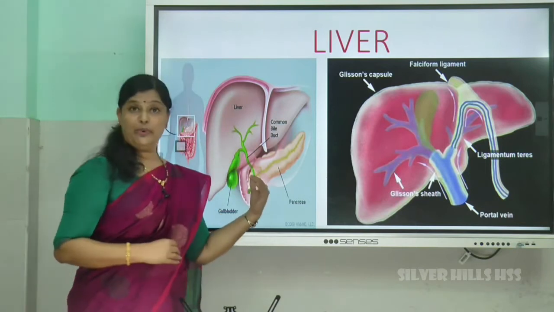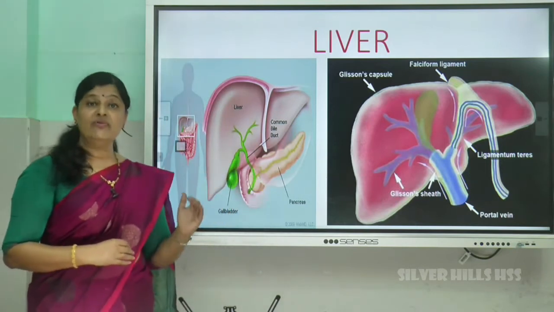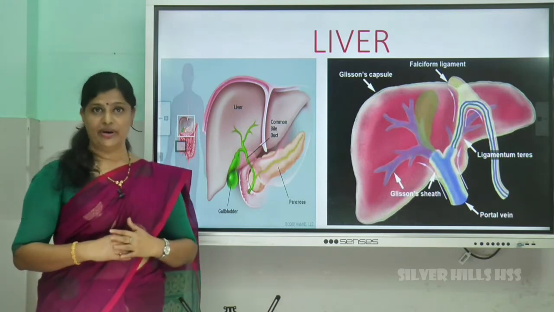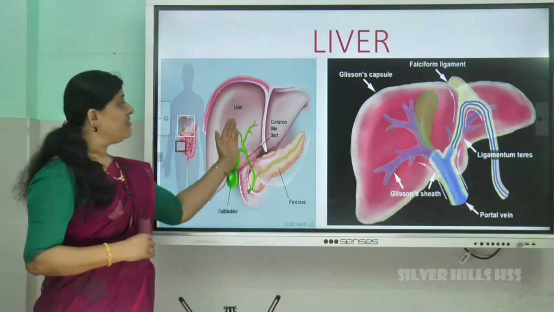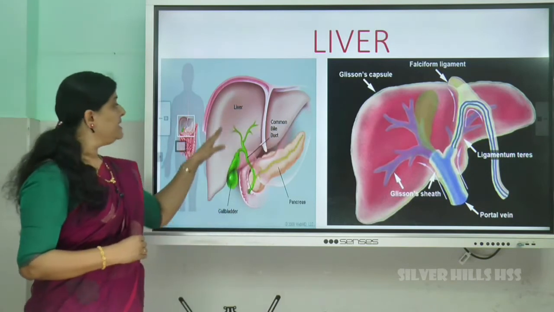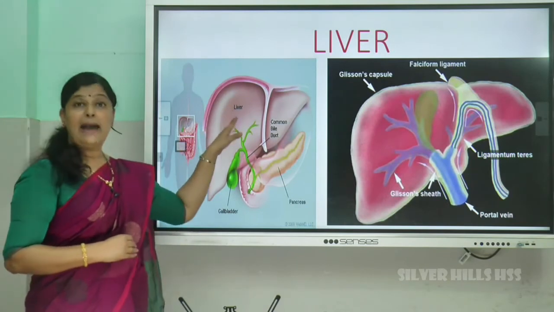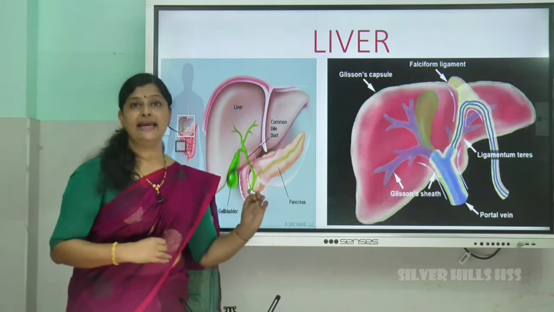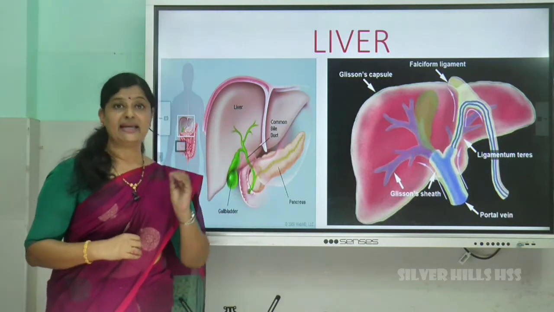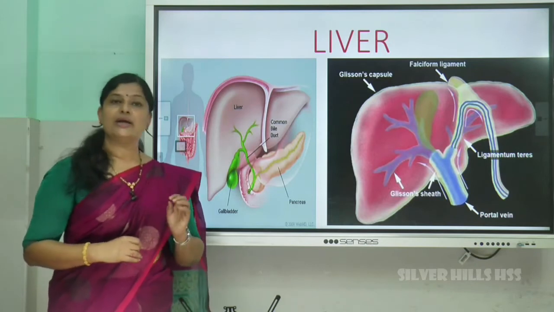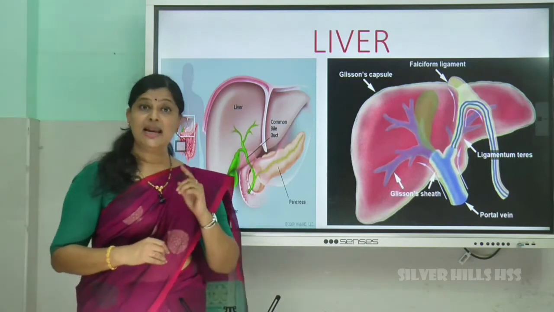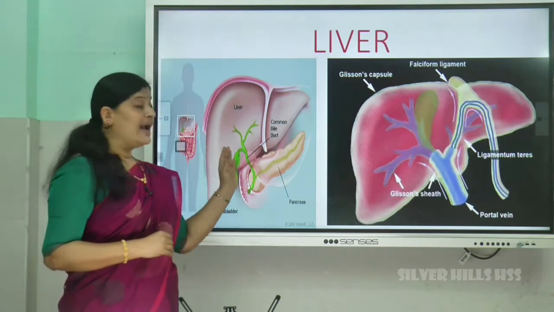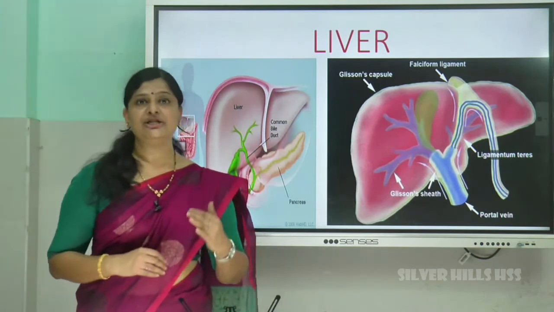Okay, coming to the position of the liver, right? The liver is situated in the abdominal cavity below the diaphragm, right? The liver has 2 lobes, and the liver is made up of hepatic cells. These hepatic cells secrete bile. The secretion of the hepatic cell is called bile. Actually, bile is not an enzyme, but still it helps in the digestion process. How does it help? Bile helps in the emulsification of fat.